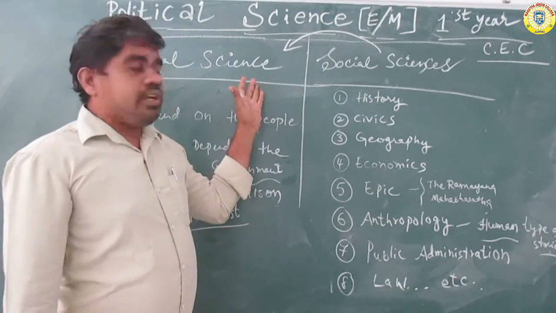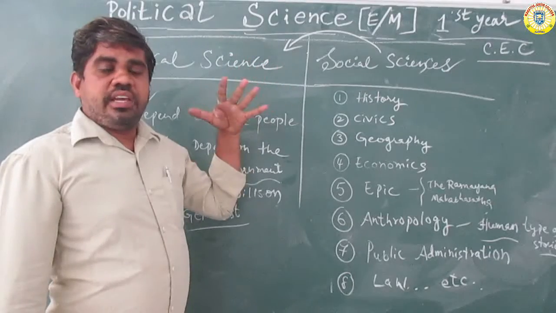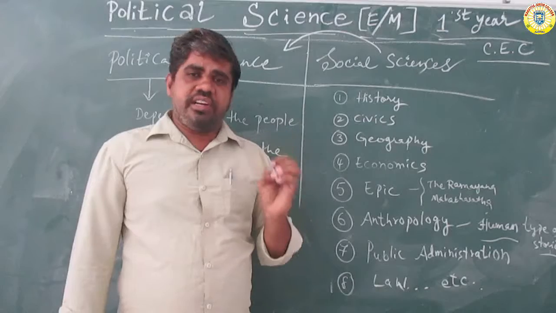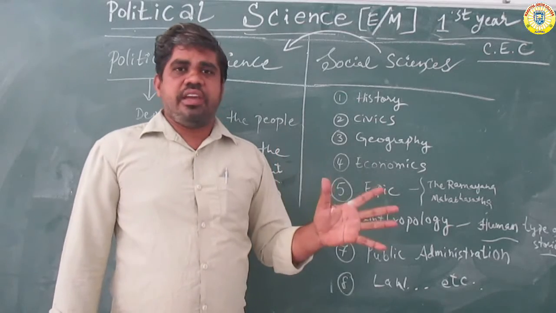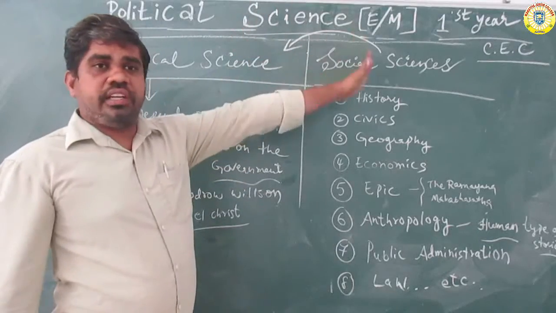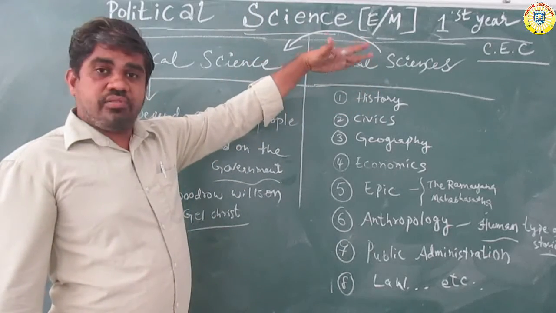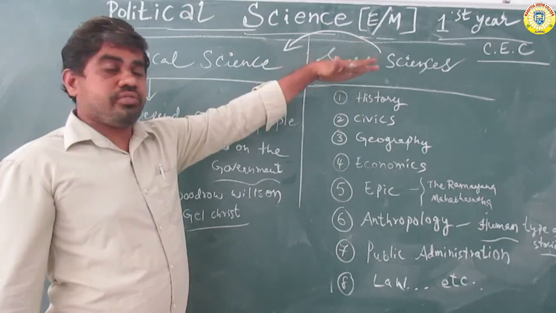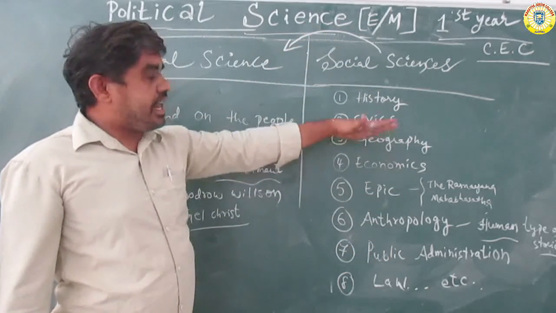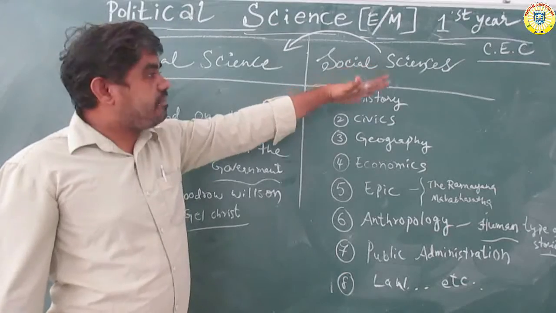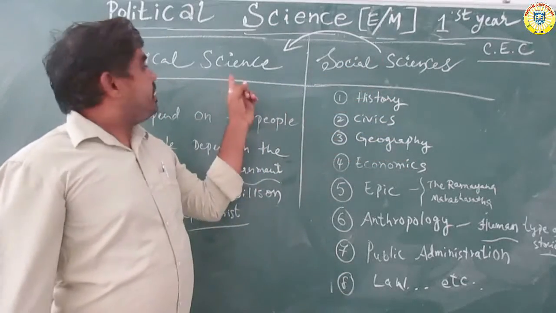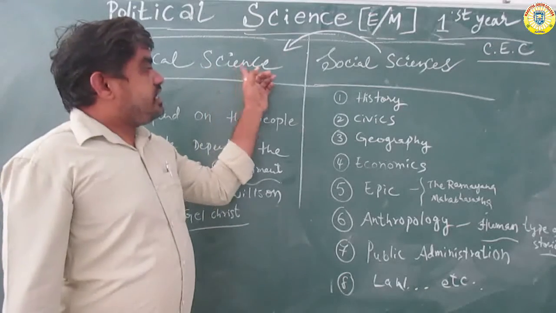Political science does not depend only on one person; every citizen depends on society. Society means not only one area, but all types of directly connected public. It is called society.